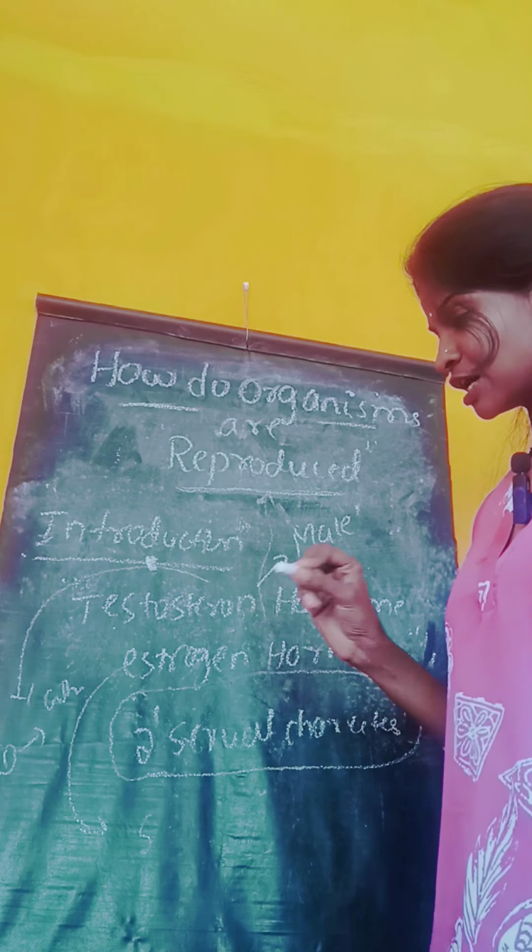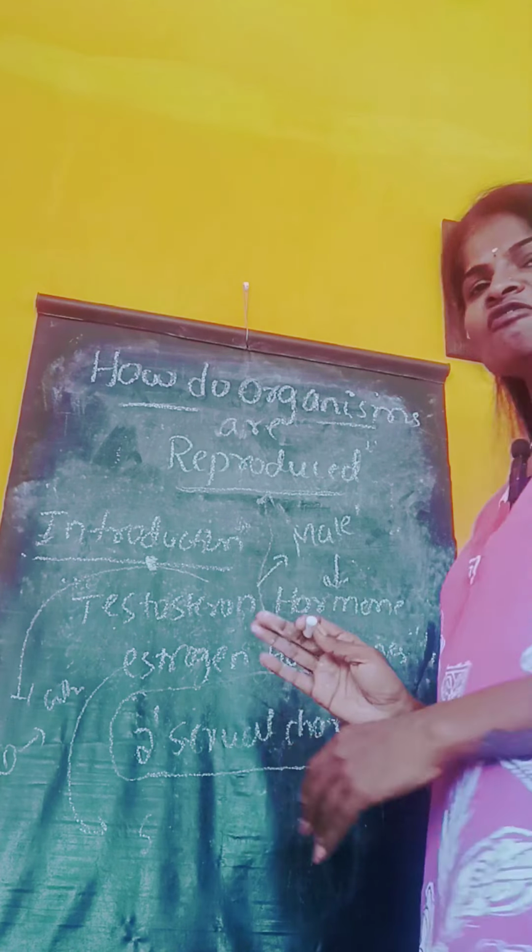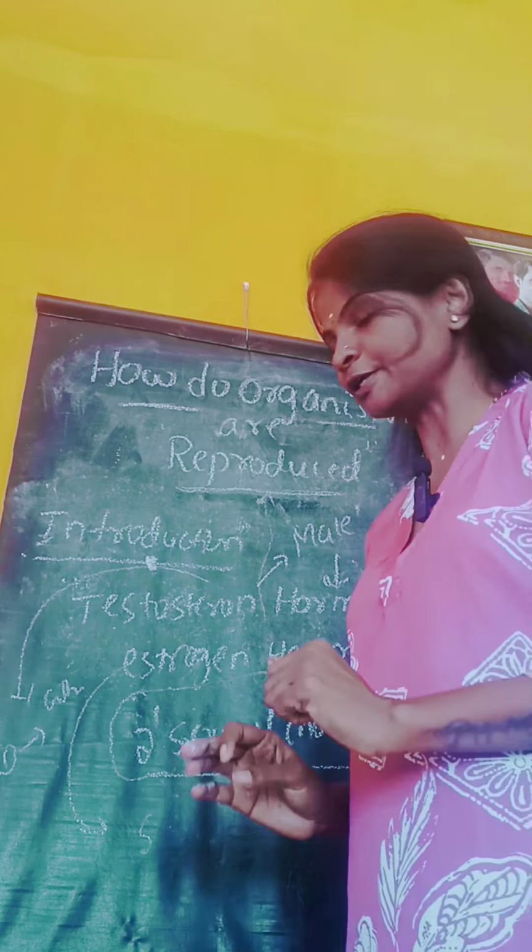Okay, all these changes take place in the human body at the stage of adolescence. This is one of the important stages which helps for the process of reproduction. Clear? Okay. Come to the topic.